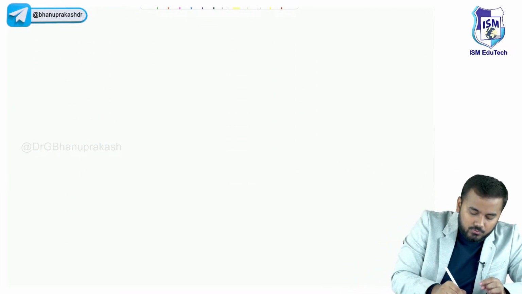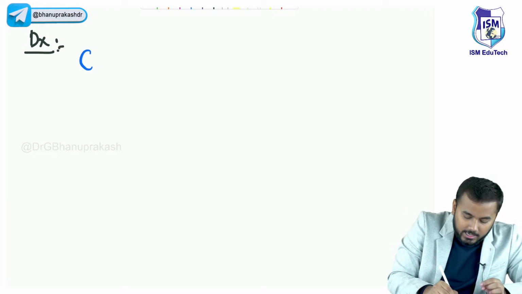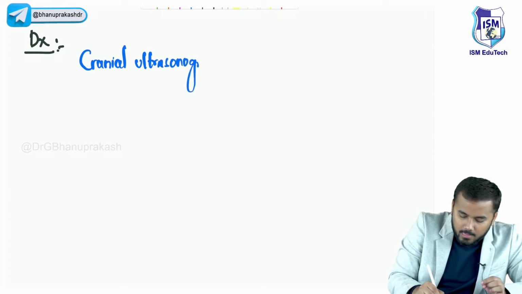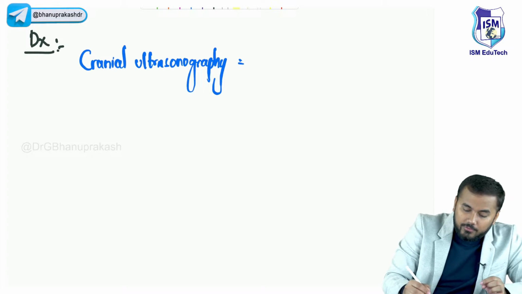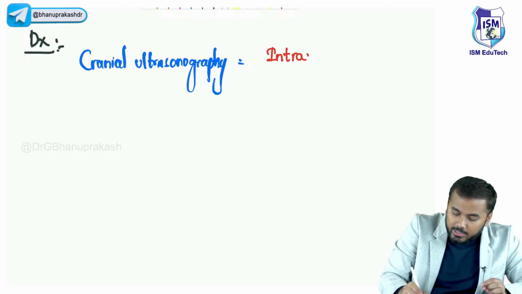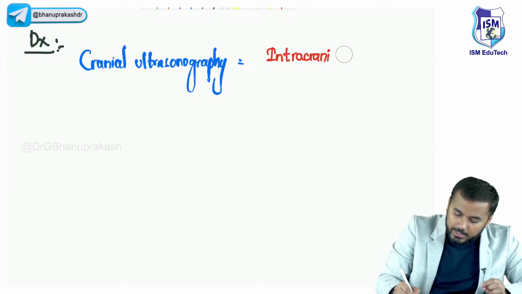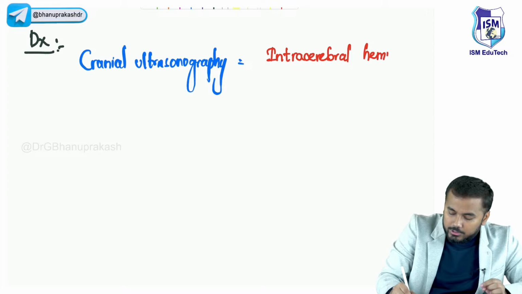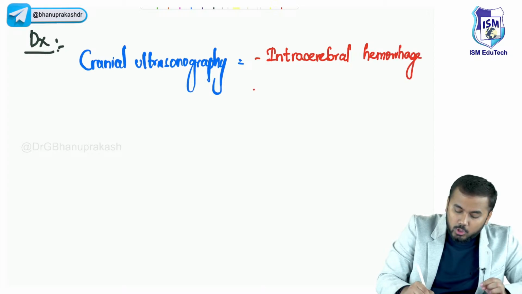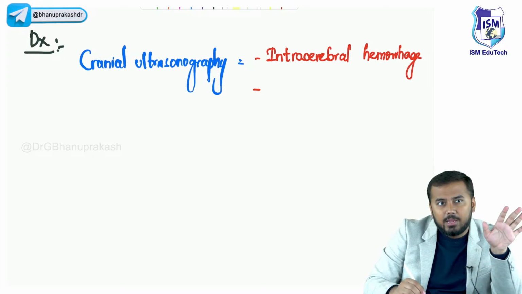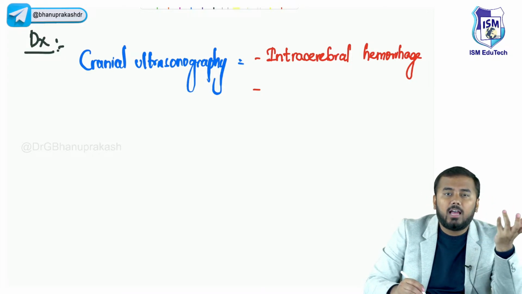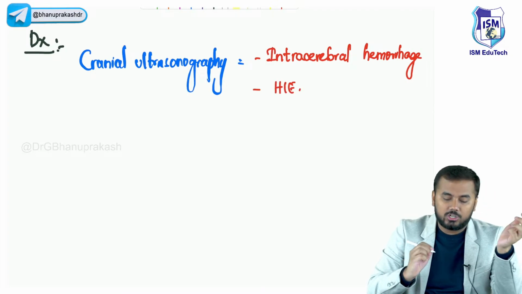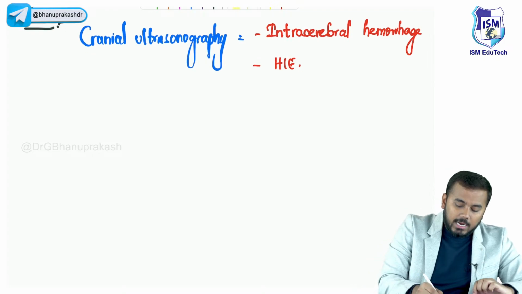So the first diagnosis I do is cranial ultrasonography. Whenever I do cranial ultrasonography, I am going to see if the patient is having intracranial hemorrhage or intracerebral hemorrhage, or if there are any hyperintense lesions. So what will I see? I can see whether the baby is having hypoxic ischemic encephalopathy or not. This I do by cranial ultrasonography.